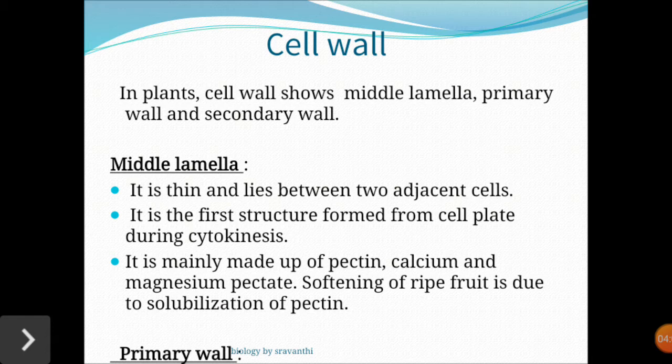First the primary wall grows and later stops, and after that the secondary wall starts to grow. At some places thickening is absent, which leads to the formation of pits, that is, holes. The plasmodesmata or cytoplasmic bridges between the neighboring cells show pores between the cell wall and middle lamella, and they take in substances. So this is about the cell wall.